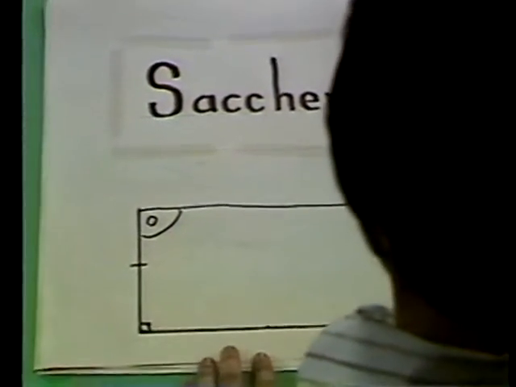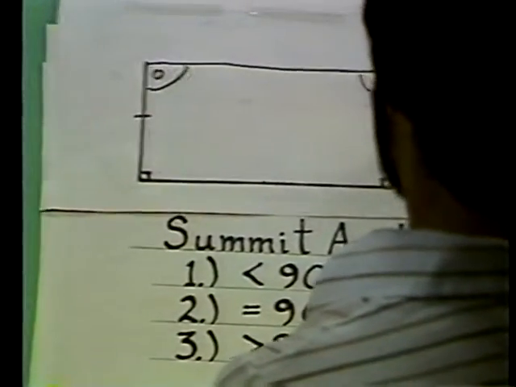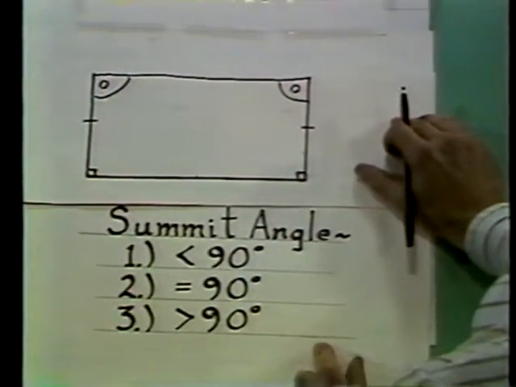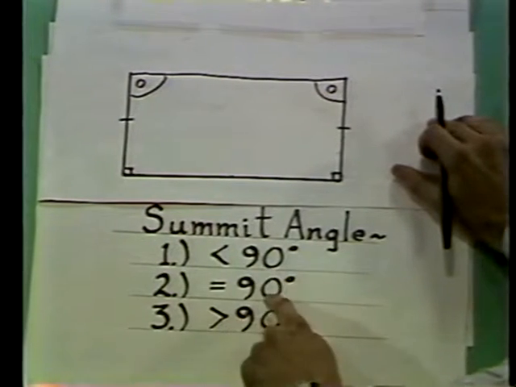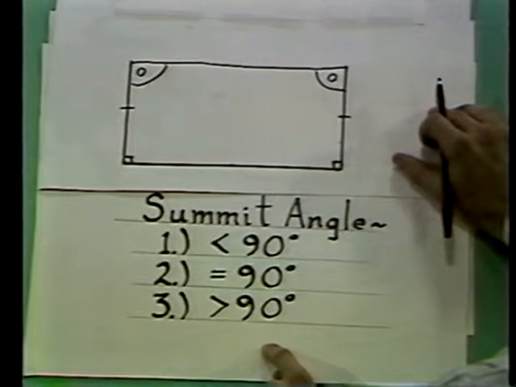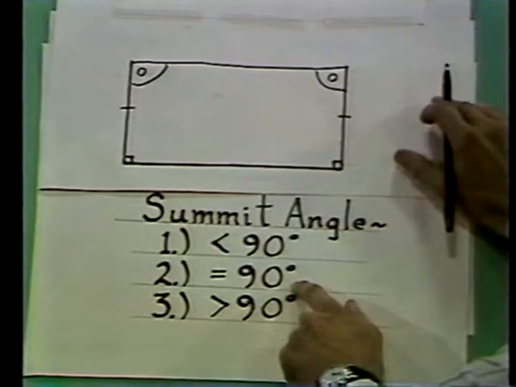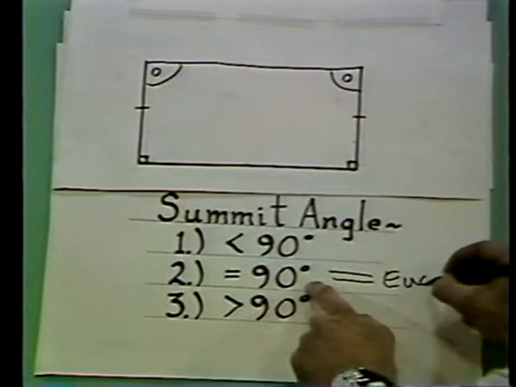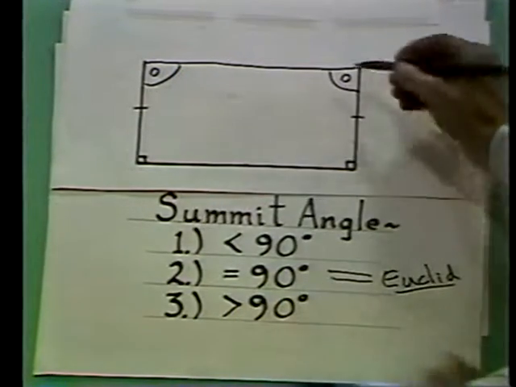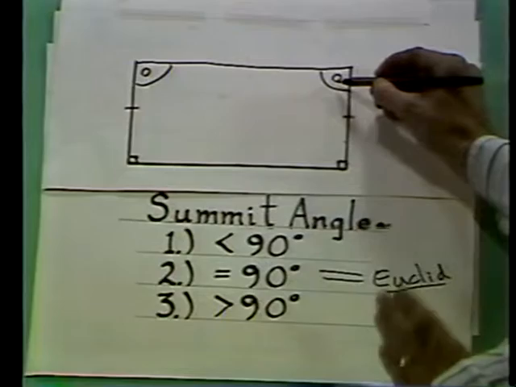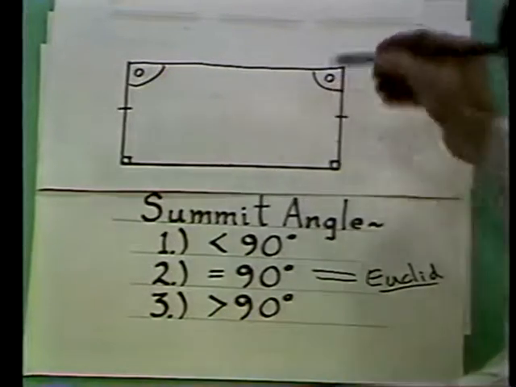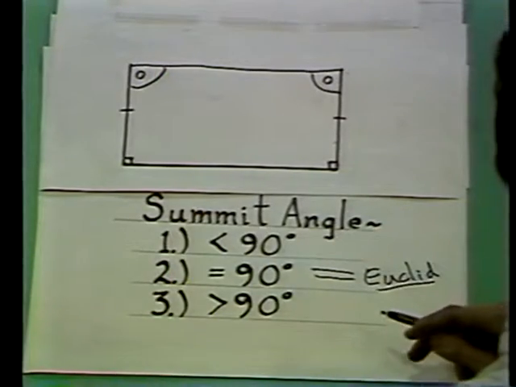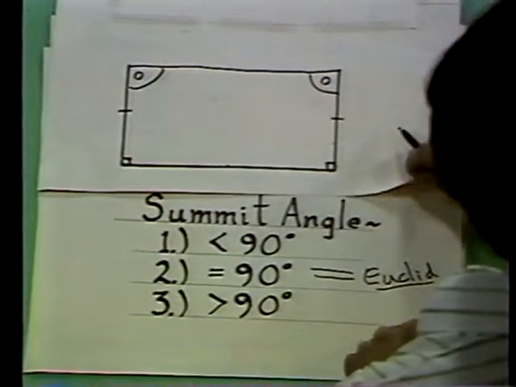Now, there's 3 possibilities. The angle at the top he called the summit angle. Those summit angles are either less than 90 degrees, equal to 90 degrees, or greater than 90 degrees. If it's equal to 90 degrees, then you can show that this leads to Euclid's geometry. In other words, if this top angle is 90 degrees, then Euclid's geometry works. Therefore, he decided to concentrate on the other 2 possibilities. Either the angle is less than 90 degrees or greater than 90 degrees. And let me show you what happened.